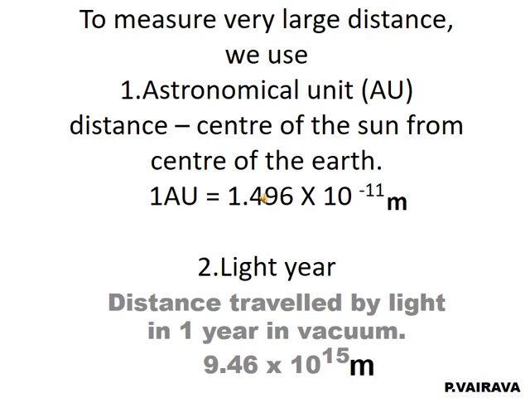And one astronomical unit, that is the distance from the center of earth to the center of the sun, is 1.496 into 10 to the power minus 11 meter. So for measuring large distances, we are using this type of unit.